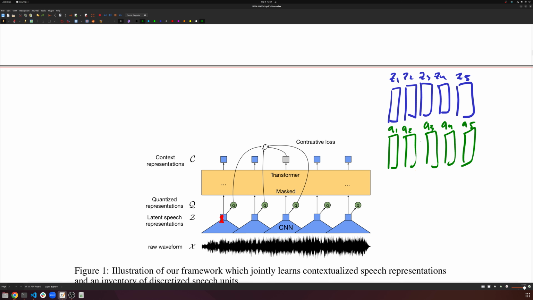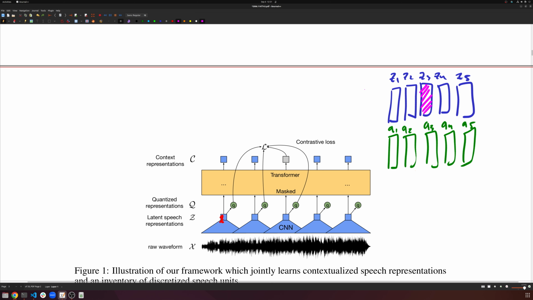So we've created these quantized vectors, and we're going to keep them on the side for now. After we've completed quantization, we're going to select something to mask. They mask the 3rd thing, so we're going to go ahead and mask it.